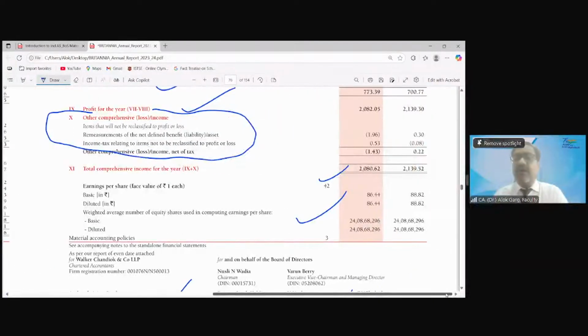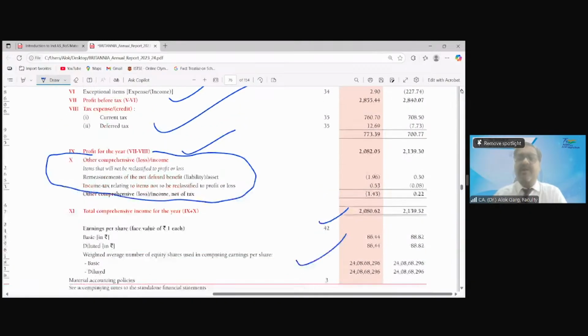And you are also required to refer Ind AS 1. As I told you, Ind AS 1 also provides you the guidance relating to the balance sheet format, right? It does not give you the format, it gives you the guidance. For example, it will tell you what should be the minimum line items on the face of the balance sheet. So you just need to see that guidance. The format, the tabular presentation, is given in Schedule 3.